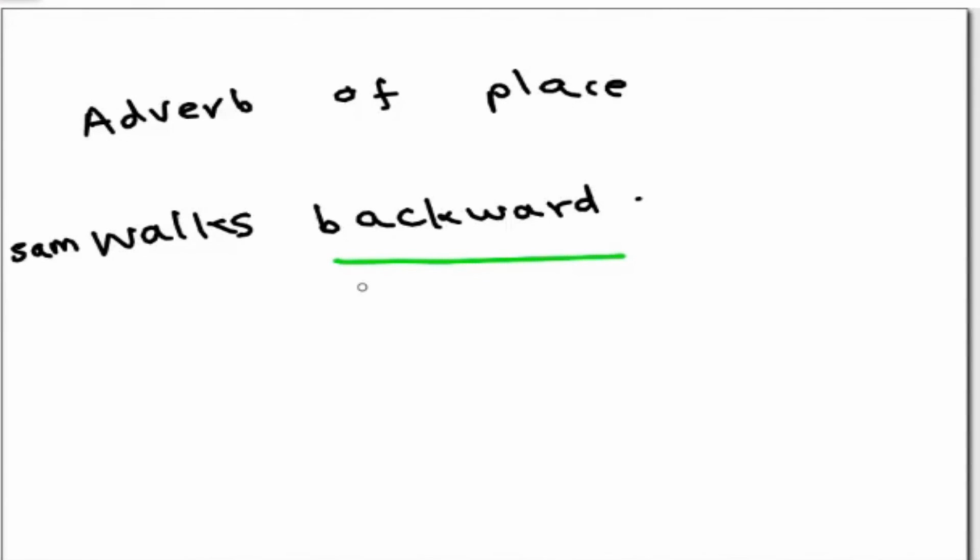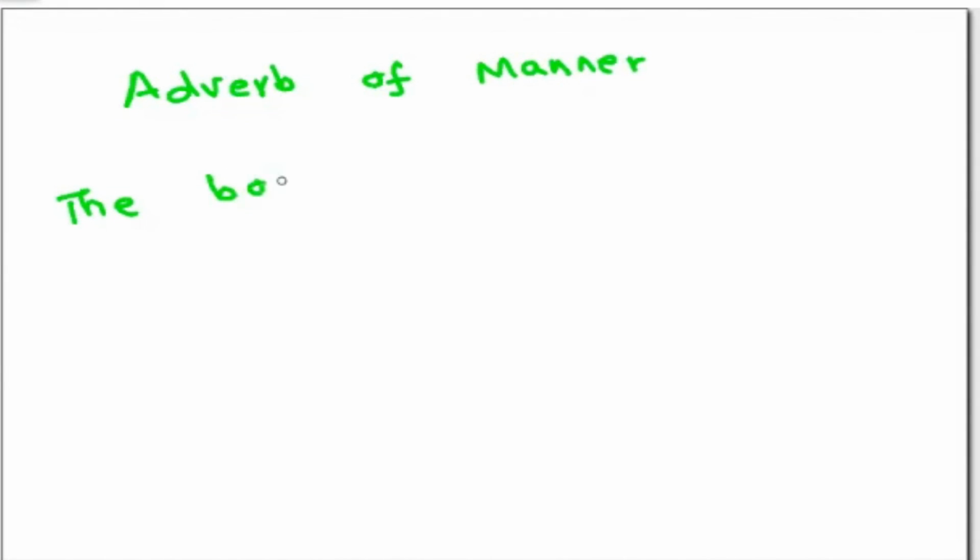Great, good job, children. And now I will check one example for adverb of manner. Let me give you time to think of some examples in your mind. Okay, the boy fought bravely.